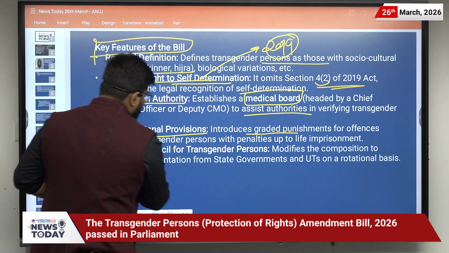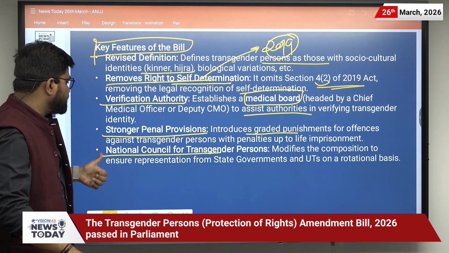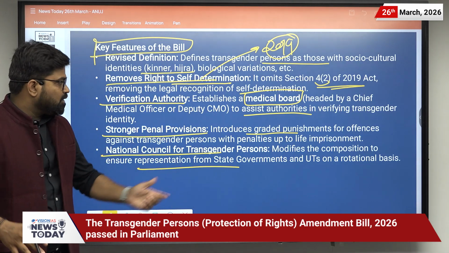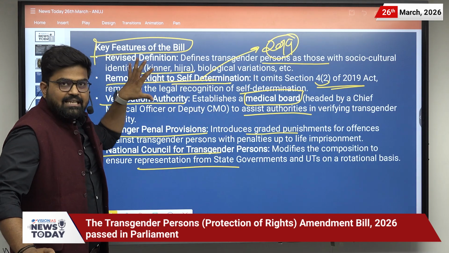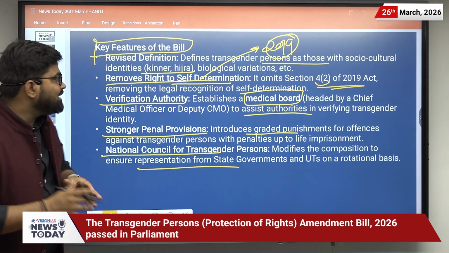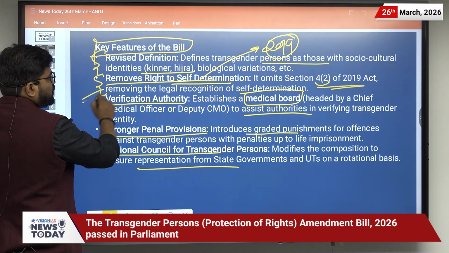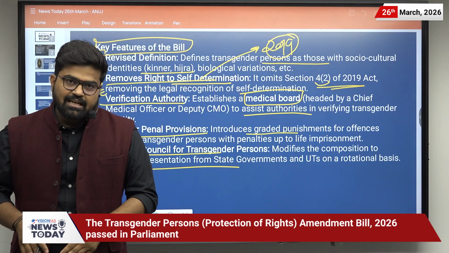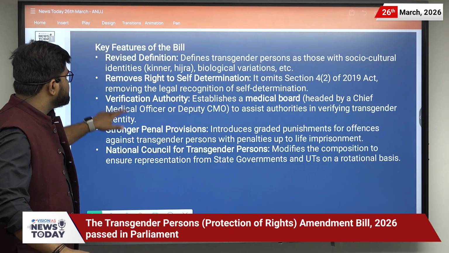Then there will be a National Council for Transgender Persons. It modified the composition to ensure there will be representation from every state government and UTs on a rotation basis. So these are the key features of the bill, and the issues are related to the definition and the removal of the right to self-determination. Let us discuss these issues.